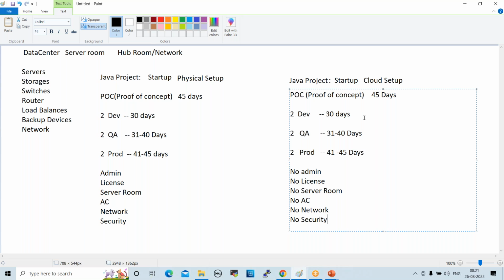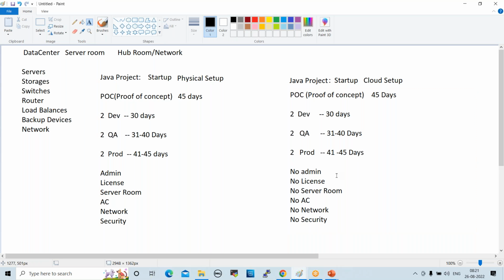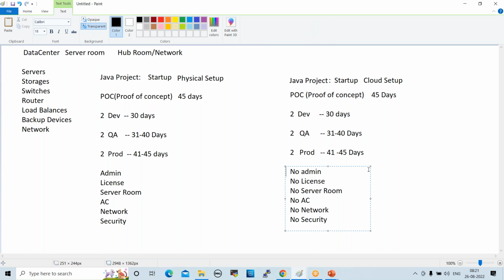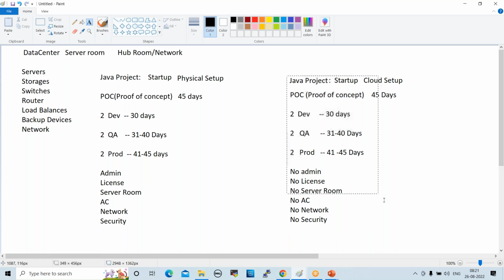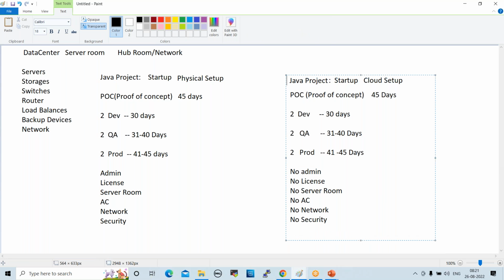Whenever we use cloud servers, these are on-demand servers, on-demand infrastructure. Whenever we need it, we can create it immediately. So these are all not required, right? If this POC is a success, it is fine. If it is not a success, what will happen? This is also a waste of money, right?